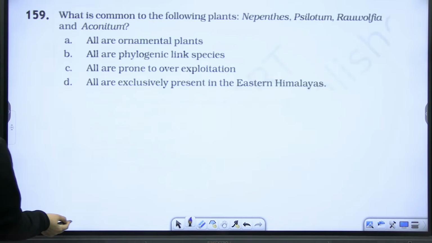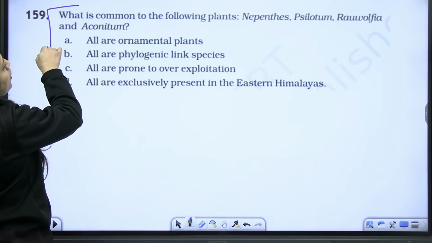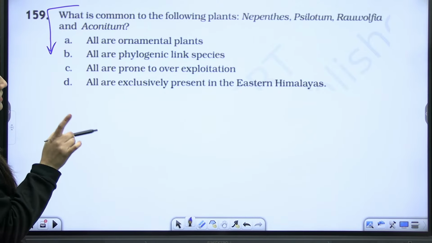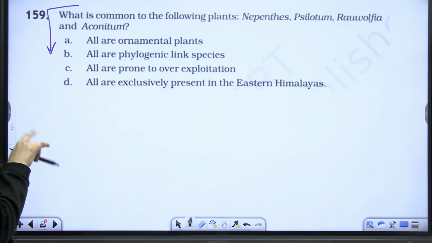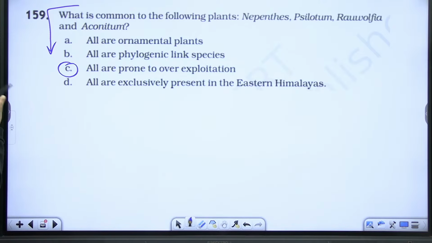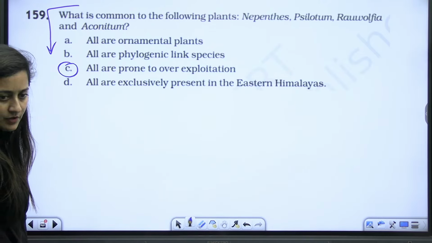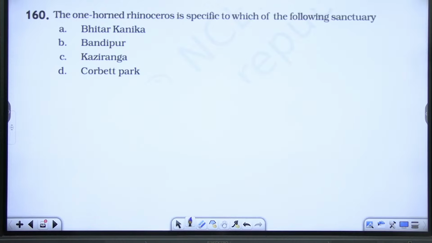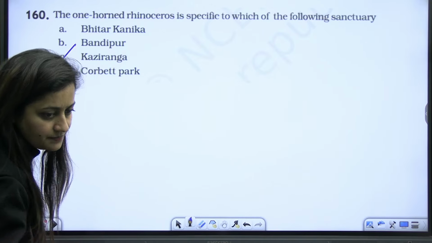Next, what is common to the following plants: Nepenthes, Xylotum, Rauvolfia and Aconitum? Beta, all are prone to overexploitation. Okay. Next, the one-horned rhinoceros is specific to which of the following? This type of question they can definitely ask. It's Kaziranga. What's the answer here? It's Kaziranga.